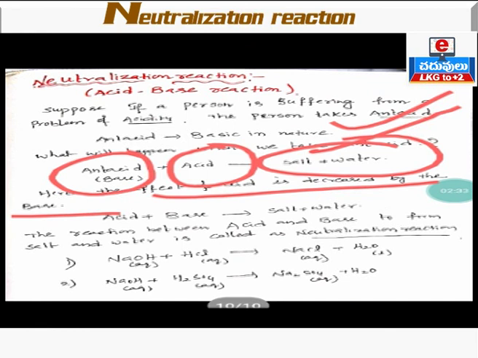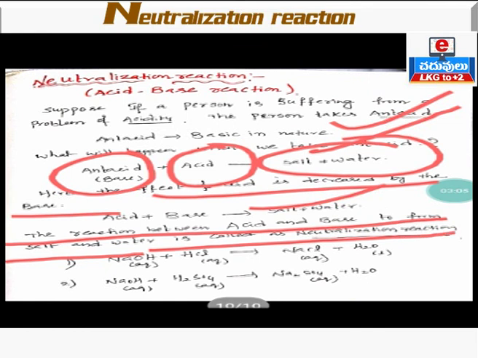Clear? Now we define what a neutralization reaction is. Neutralization reaction means the reaction of acid with base to form salt and water. If any acid is chemically reacted with base to form salt and water, that process is called a neutralization reaction. Any neutralization reaction gives the products salt and water.